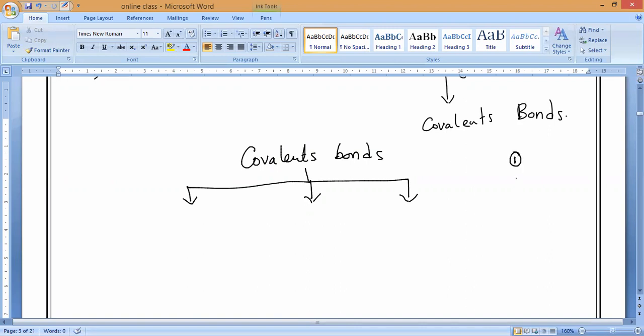Is it yes or no, guys? Some non-metals can share 2 electrons. Some non-metals can share 3 electrons. Maximum, more than this cannot. That is what I am saying. Understanding? So a single atom cannot share more than 3 electrons. That is what I am saying.